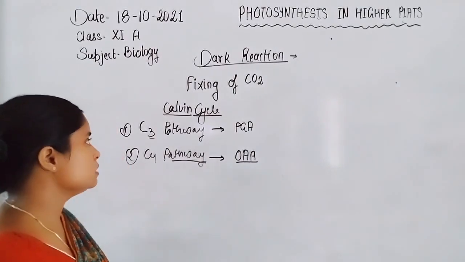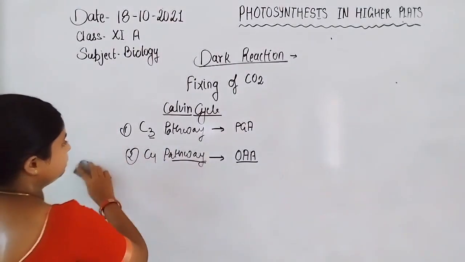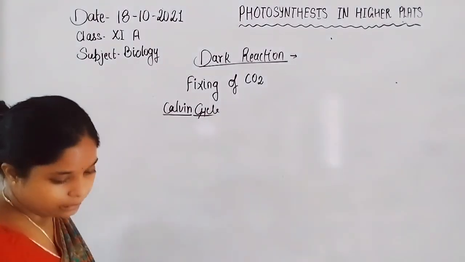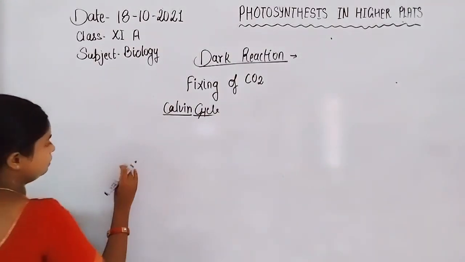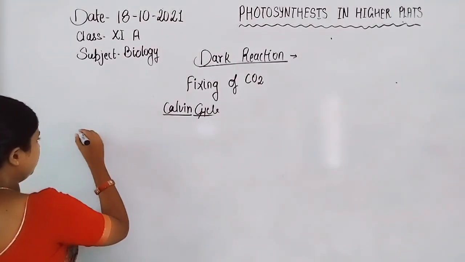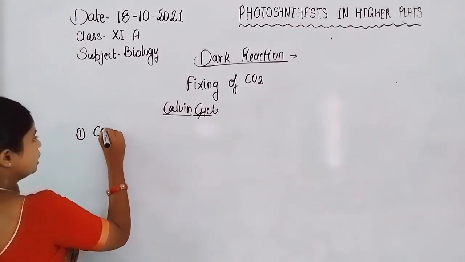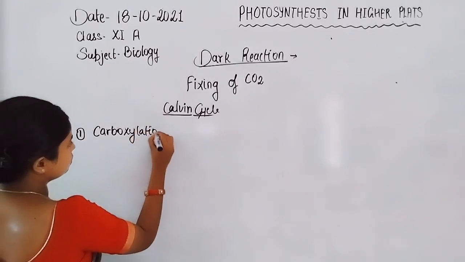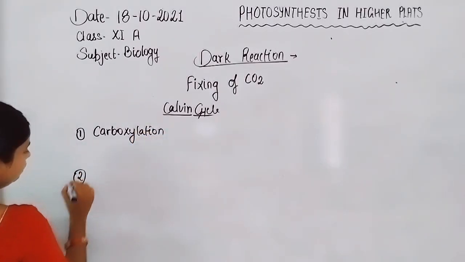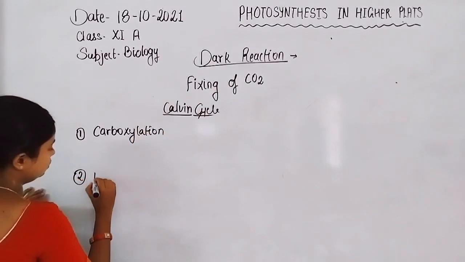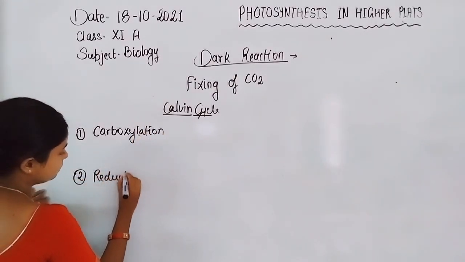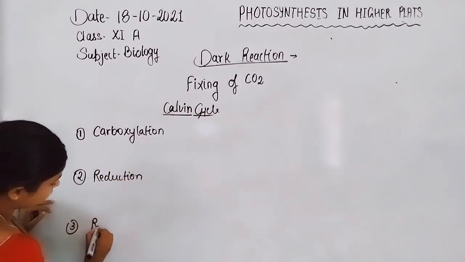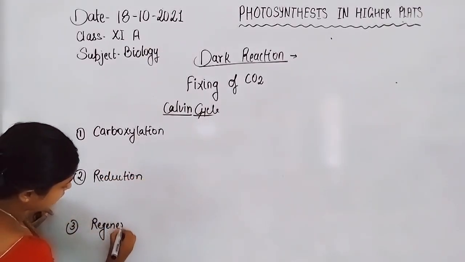then the carbon dioxide is transferred into the Calvin cycle. Now let us discuss the C3 pathway or the Calvin cycle. The Calvin cycle in C3 or C4 plants occurs in three steps. First step is carboxylation, second step is reduction, third step is regeneration.